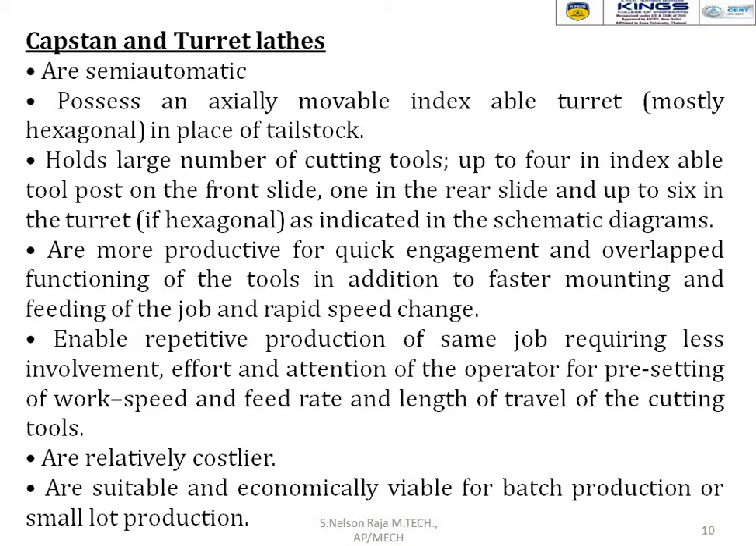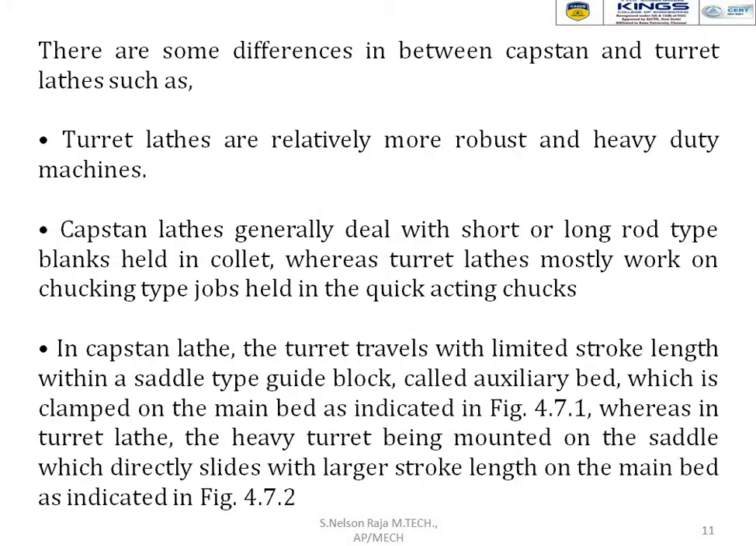Both capstan and turret lathes are relatively costlier compared to the center lathe. They are suitable and economically viable for batch production or small lot production. There are some differences between capstan and turret lathes, such as turret lathes are relatively more robust and heavy duty machines. So the turret lathe is a heavy duty machine, and we can use it for batch production.